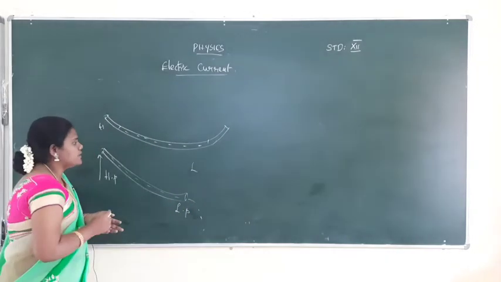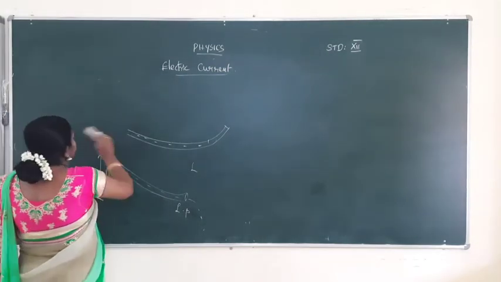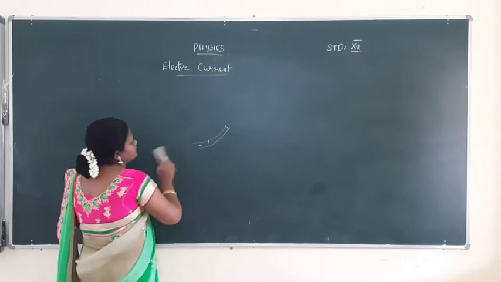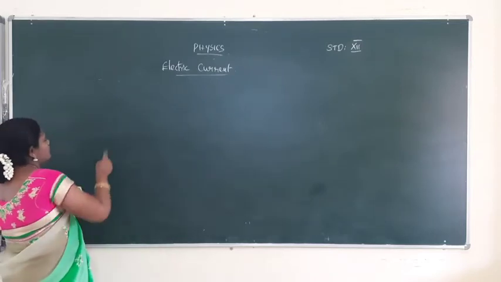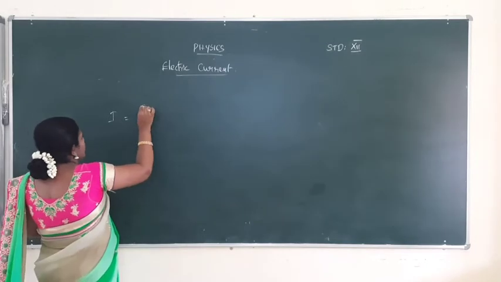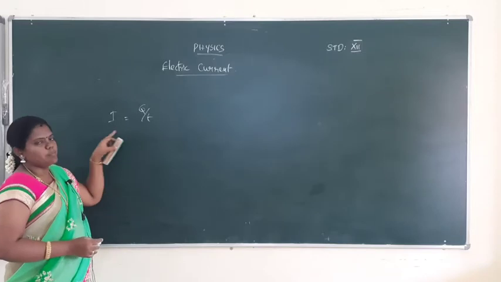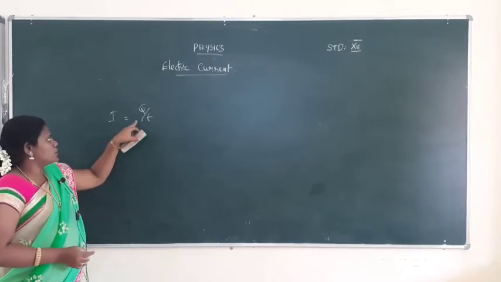Current, I already said. What is current? Current I is equal to the number of electrons flowing per unit time. So charge flowing per particular time, Q by T, is called current. Current I is equal to Q by T.